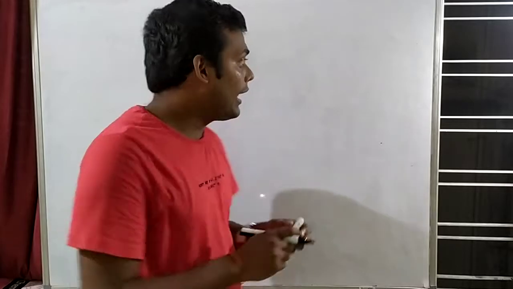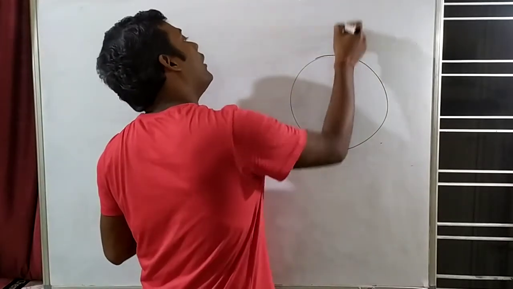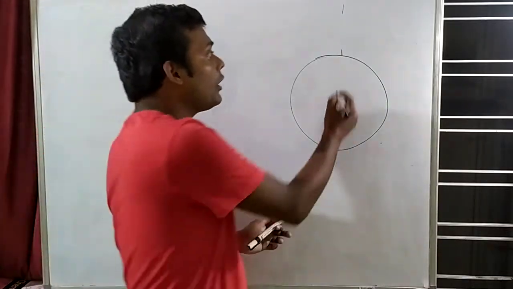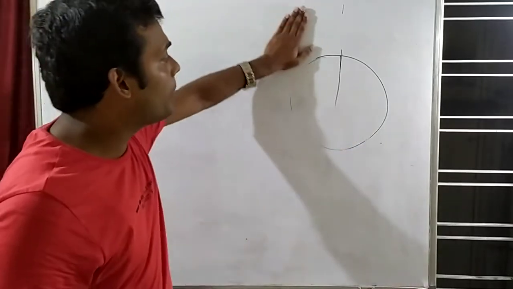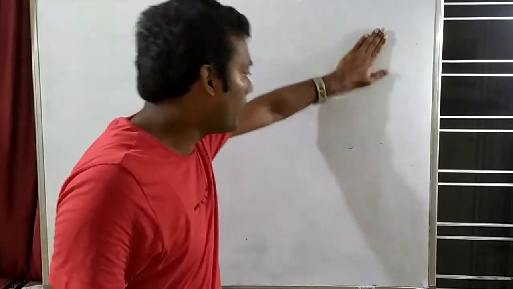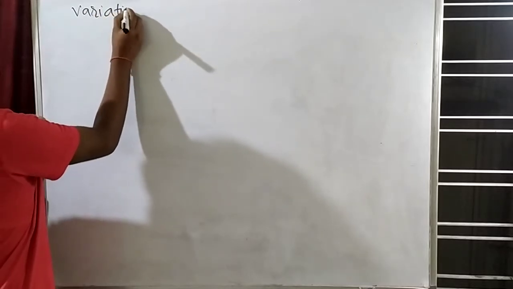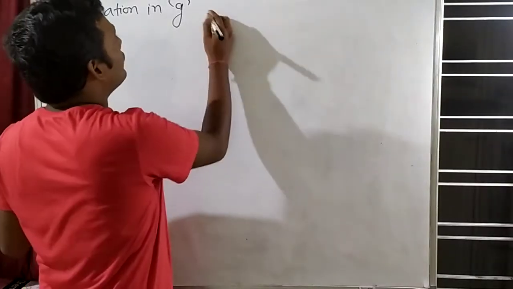So now we will analyze this. Suppose this is Earth. If you go to a certain height above the Earth, then a small g will change. If you go below the Earth, then also a small g will change. So we will understand variation in g due to height h above the Earth. So my next topic is variation in g. What is this g? A small g is acceleration due to gravity.